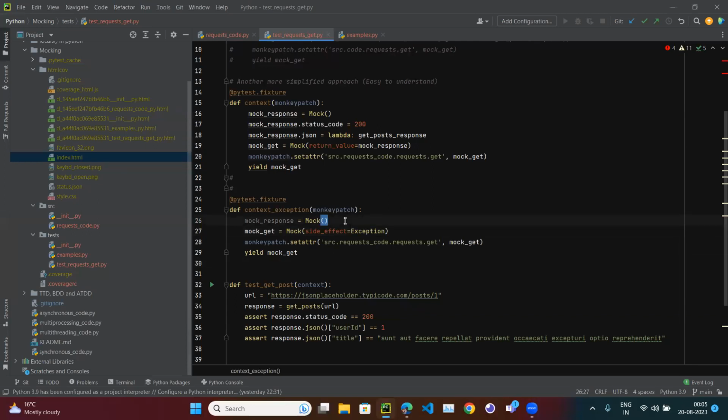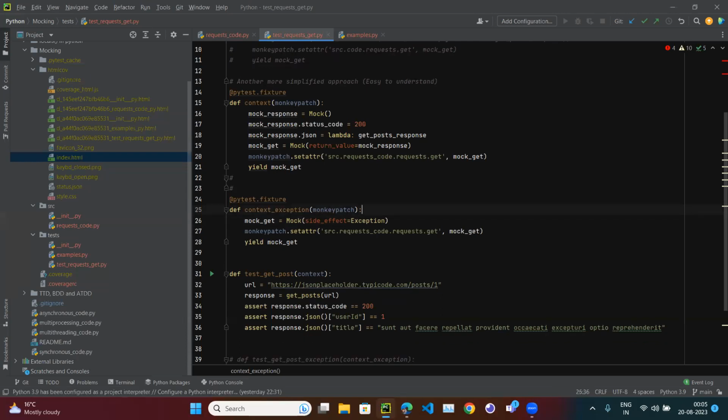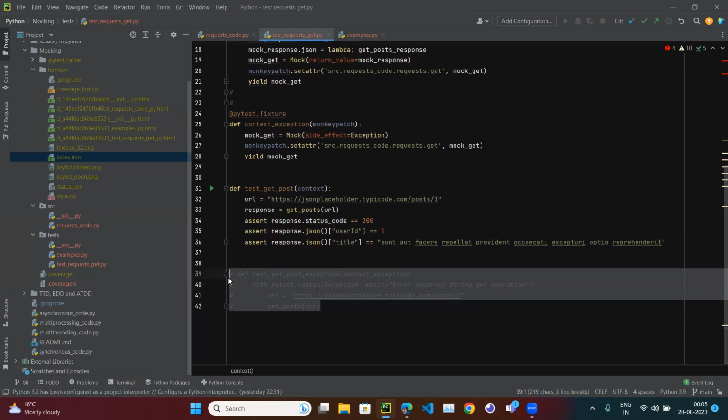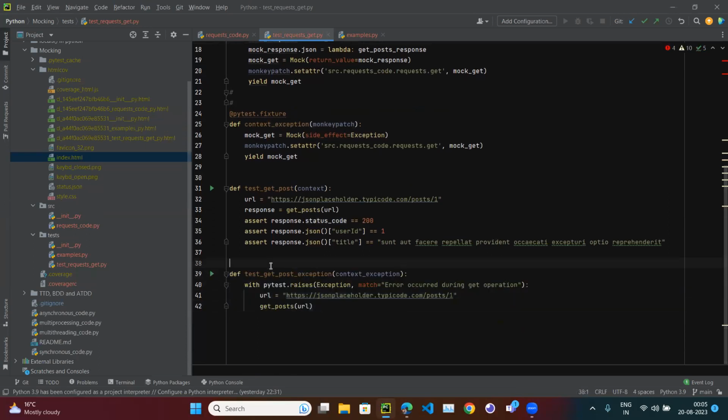All right. So I don't even need this mock response, because as soon as this class is called, I have to just raise the exception. I don't need any object, and I don't need any object attribute, because I have to just raise the exception. Right. So now I have to write another test case to handle the negative case scenario.